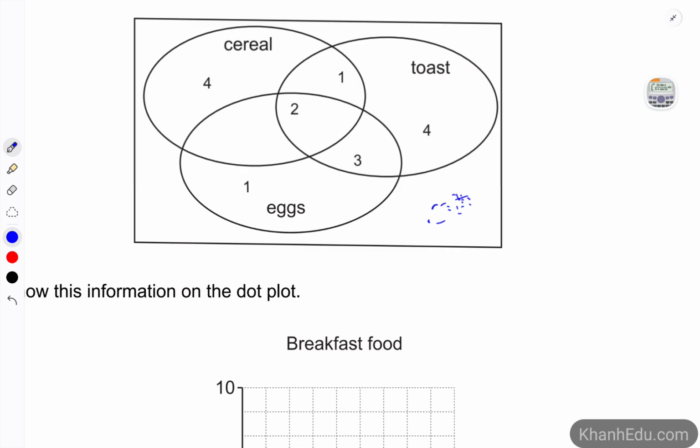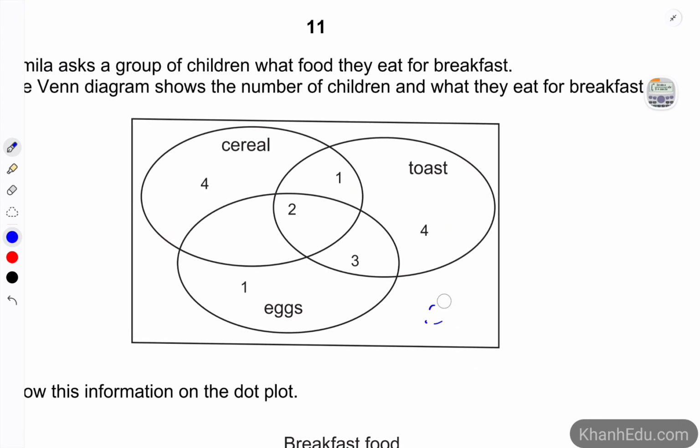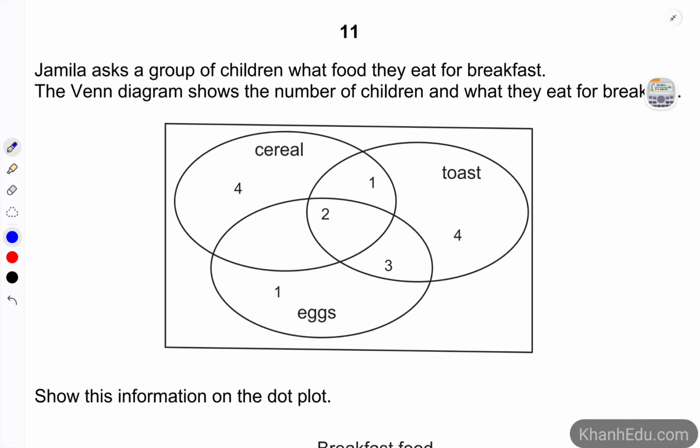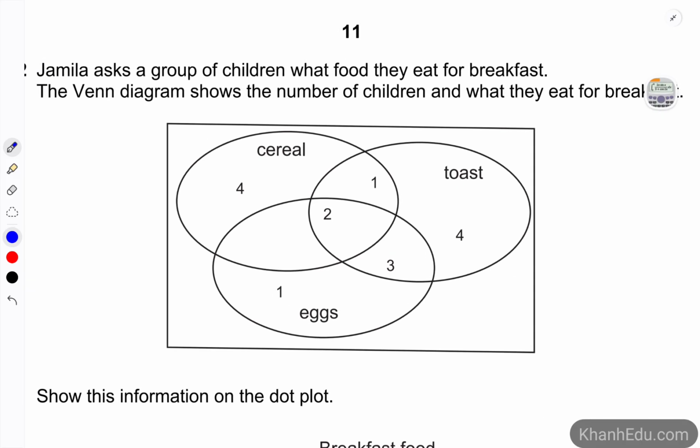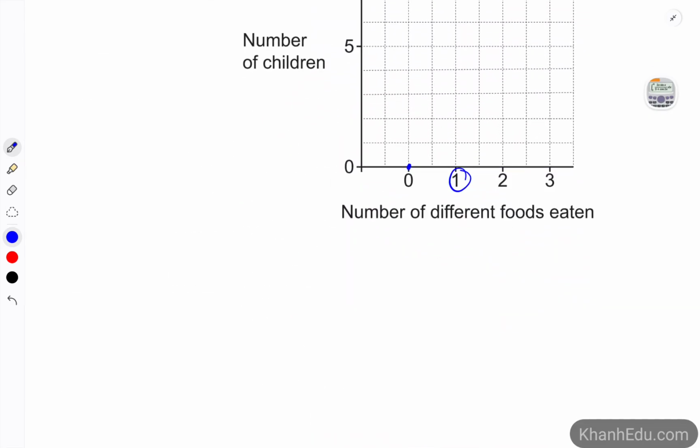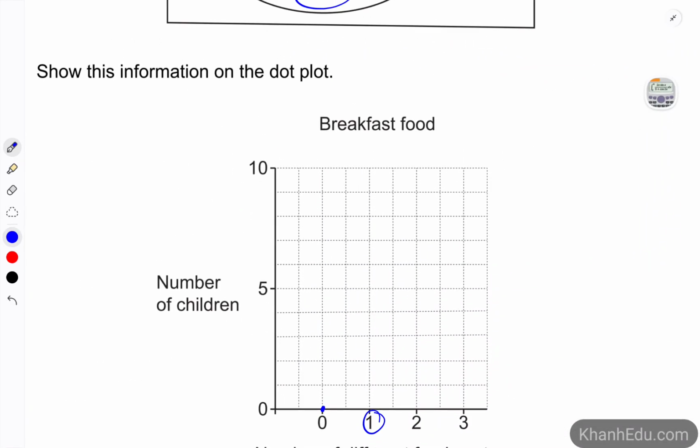For the number 1, the number 1 would correspond to the number of students who want to eat cereal or toast or eggs, and it's going to be 4 plus 4 plus 1, and this number is 9. So 9 is here, right?